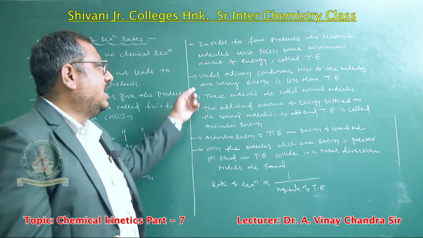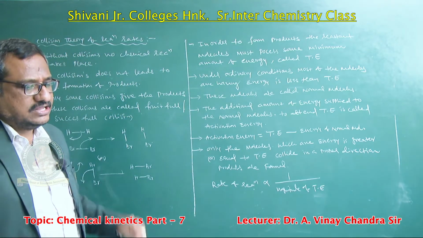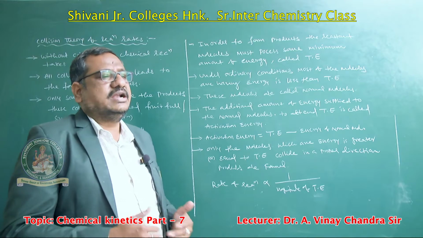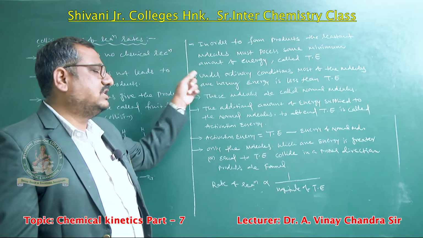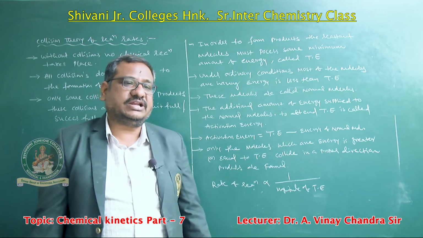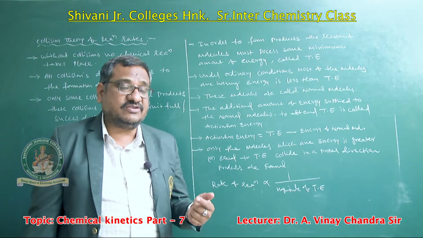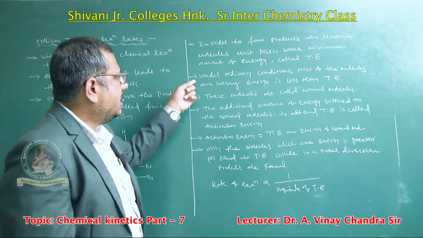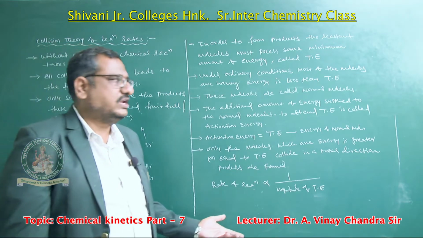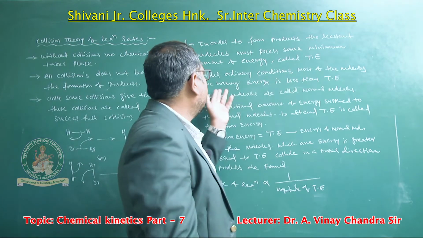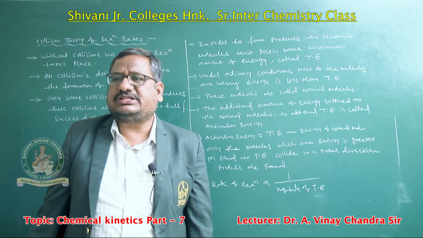TE indicates threshold energy. Under ordinary conditions, most of the molecules have energies less than the threshold energy. So that is the reason the reaction does not take place directly. So influencing factors are involved. The influencing factors of the rate of reaction are the nature of the reactant, concentration of the reactant, temperature, and catalysts. Under ordinary conditions, meaning room temperature, 25 degrees centigrade, most molecules have energies less than the threshold energy. So that is the reason the molecules are stable at room temperature.